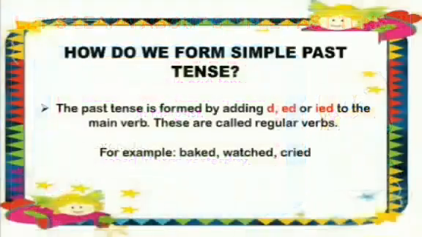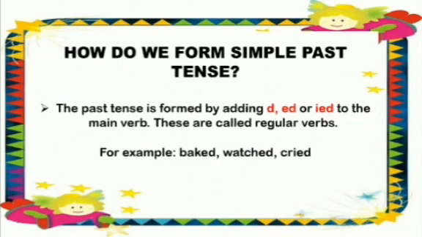Okay, students, I'm going to tell you a few ways in which we can form simple past tense from simple verbs. These are the ways to change simple verbs into past tense verbs. So the first thing which you should know is that the past tense is formed by adding d, ed or ied to the main verb. These are called regular verbs. So what you do is you take a simple verb and add d, ed or ied to it.